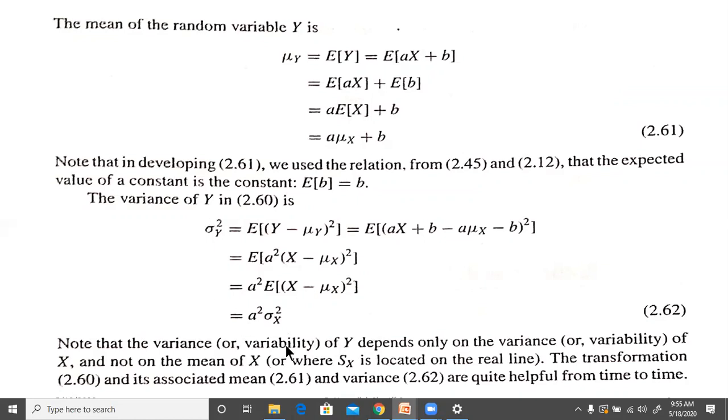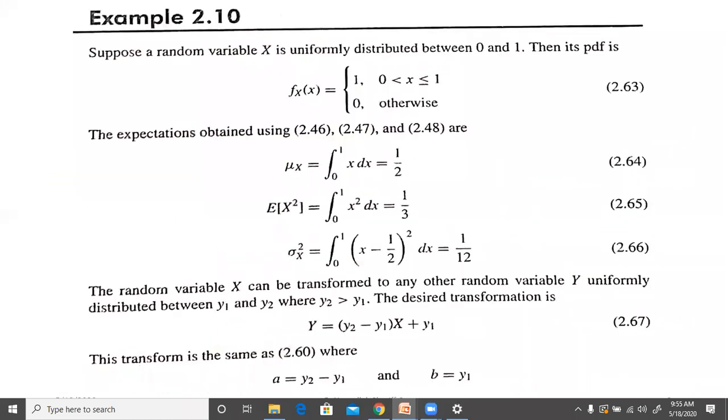So this depends only on the variance of x, and it does not depend upon the mean of y or x. The transformation 2.60 and its associated mean 2.61 and variance 2.62 are quite helpful from time to time as we go forward, as we will see.